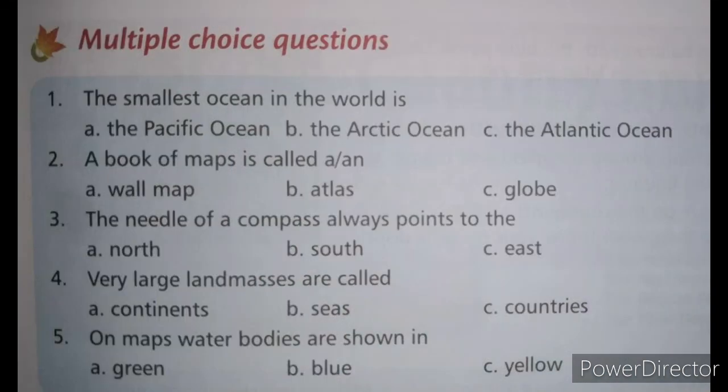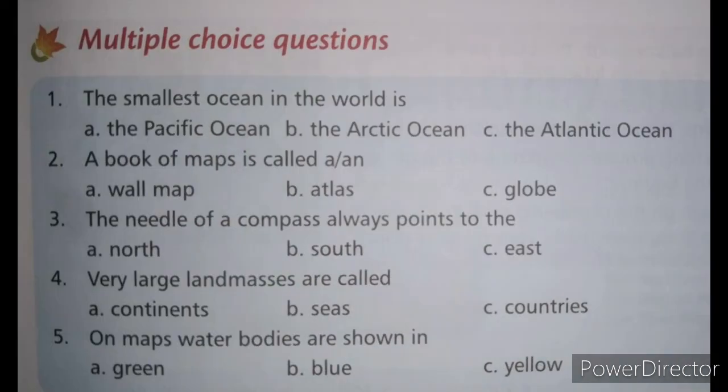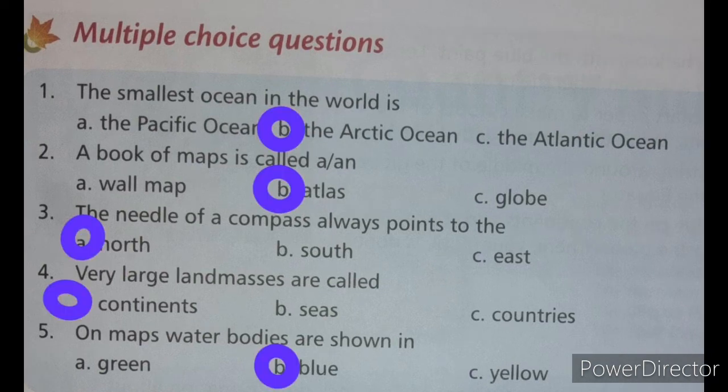Fourth one, very large land masses are called: option A, continents, option B, seas, option C, countries. The right answer is option A, continents. The fifth one, on maps, water bodies are shown in: option A, green, option B, blue, option C, yellow. The right answer is option B, blue.